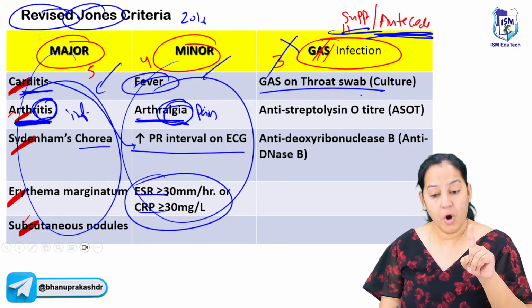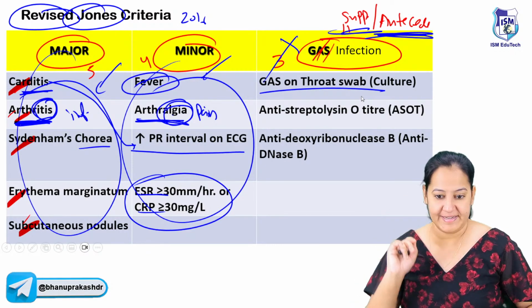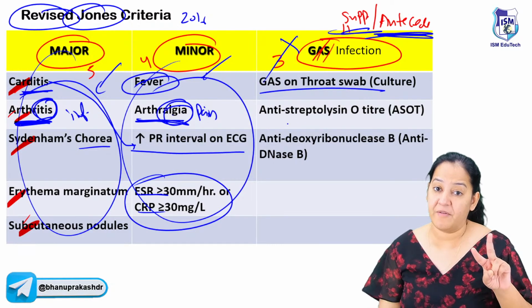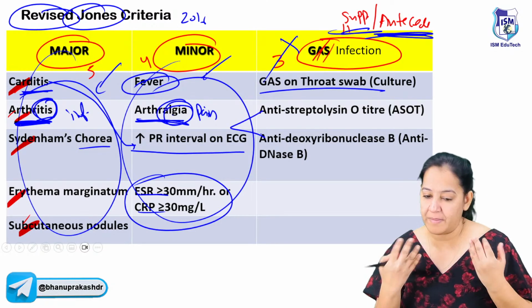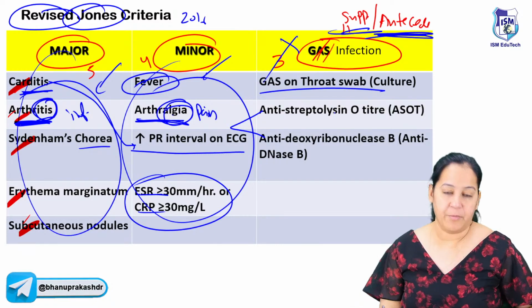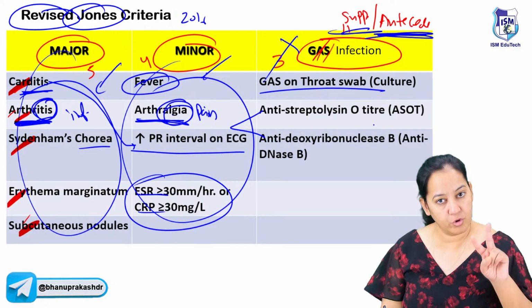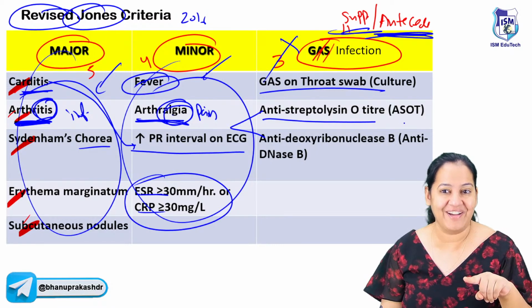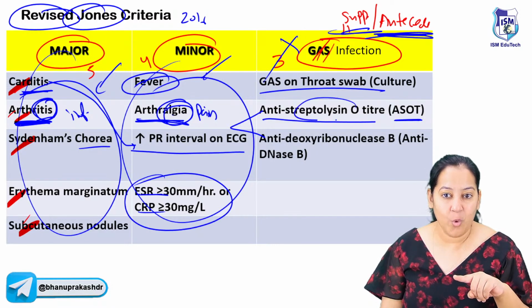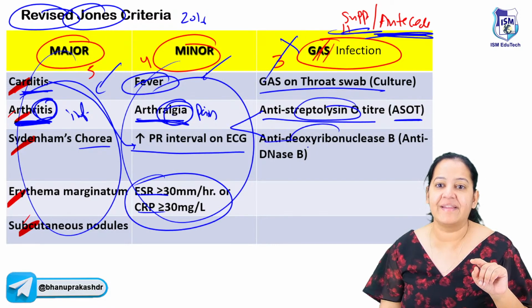It will be proven. Or else take the blood sample of a child in a test tube and look for the two types of antibodies against the bacteria. If the bacteria is present in the blood, the body may have formed antibodies for that. So look for the antibodies. Okay, so you have to look for 2 types of antibodies. Anti-streptolysin O titer, that is our question right now, ASO. Streptolysin O antibody, or anti-DNase antibody.